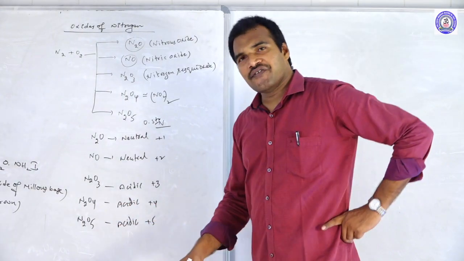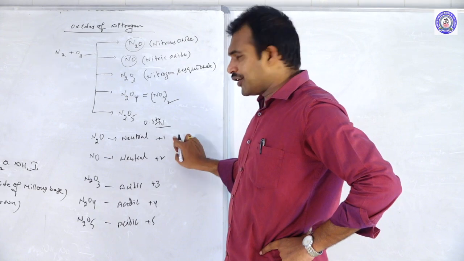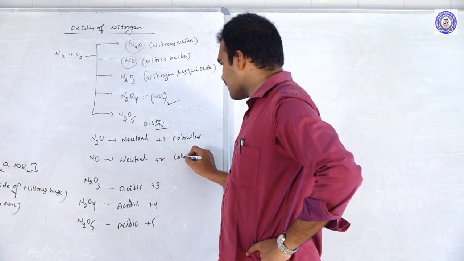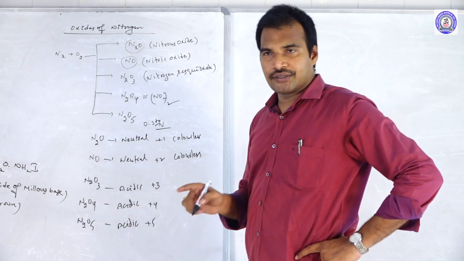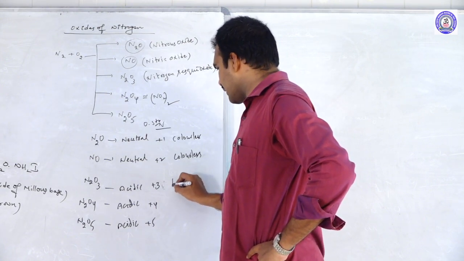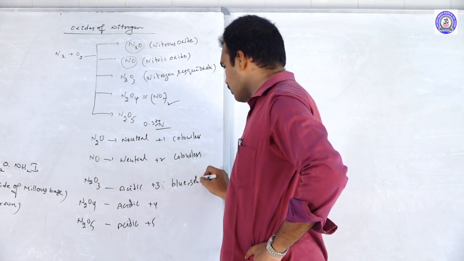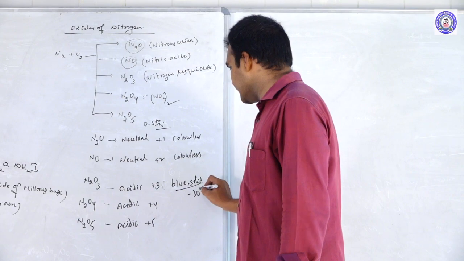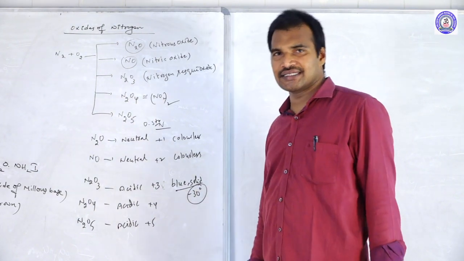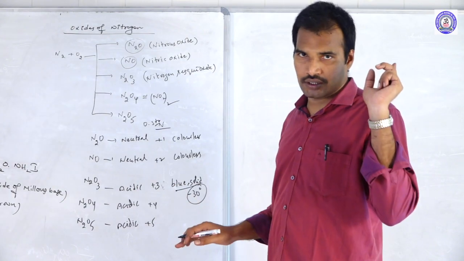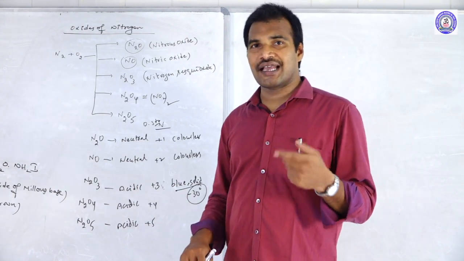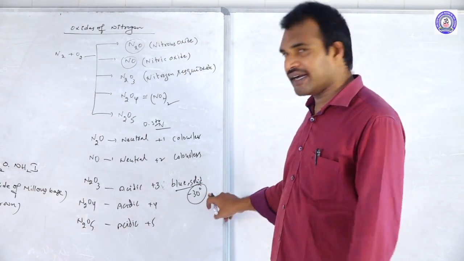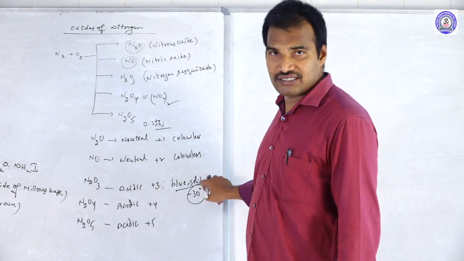Next, if you see the magnetic behavior and the color: N2O is a colorless gas. Even this is also a colorless gas. But N2O3 is a blue colored solid. And one more thing you remember, this becomes solid only at minus 30 degrees Celsius, otherwise it will be a gas. So they may ask you, is N2O3 a gas or solid at room temperature? Definitely it's a gas. It is solidified only at minus 30 degrees. And it's a blue color.